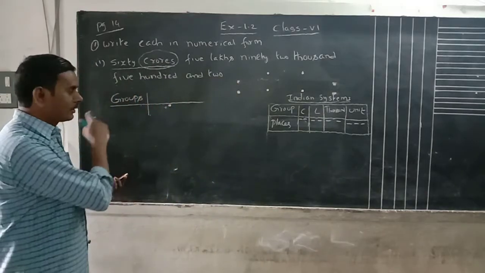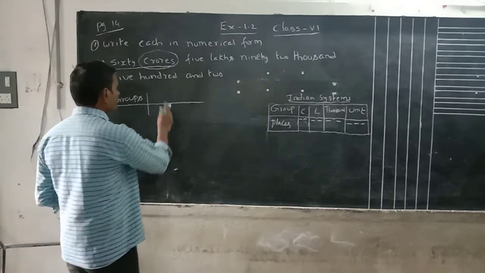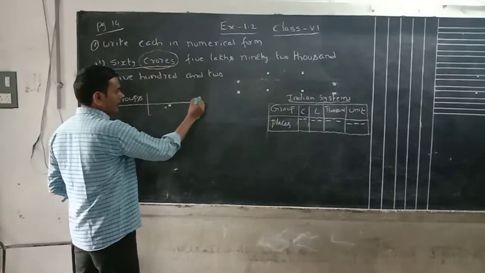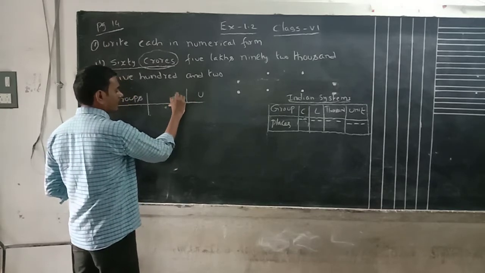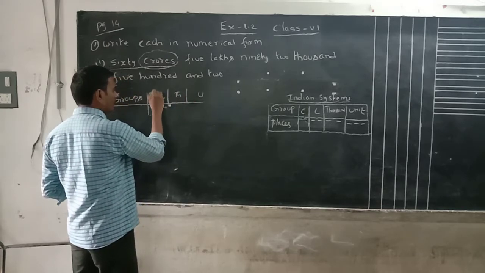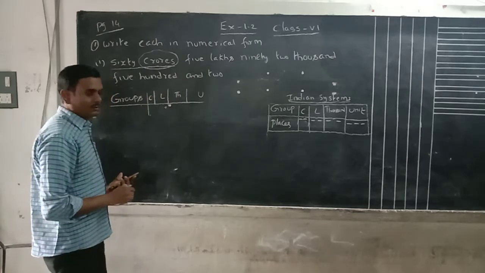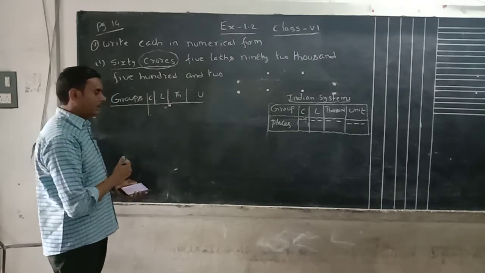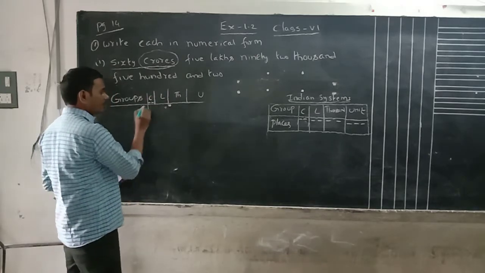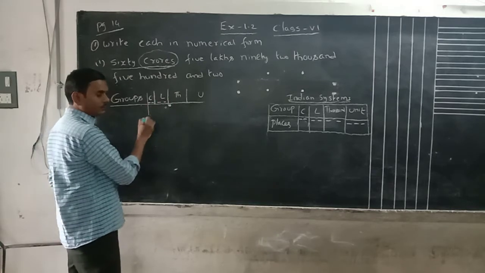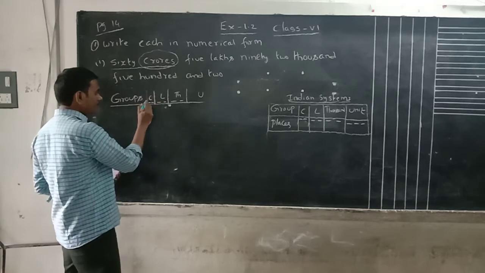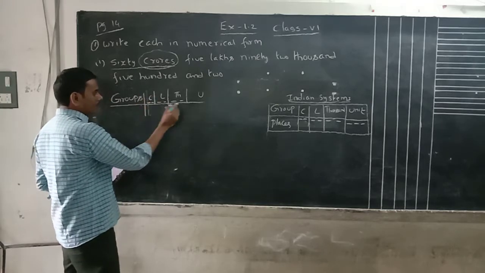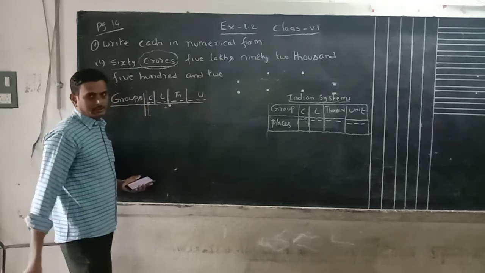I want to follow the groups. What are the groups? Unit group, next thousand group, next lakh group, next crore group. The crore group should have 2 digits, the lakh group 2 digits, the thousand group 2 digits, and the unit group 3 digits.